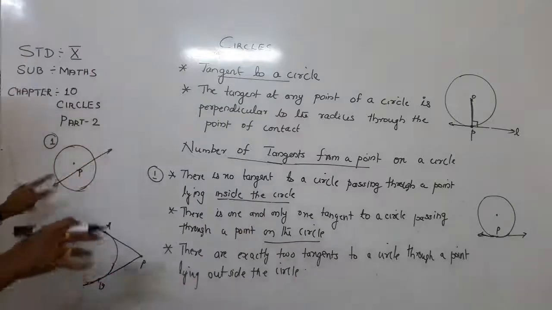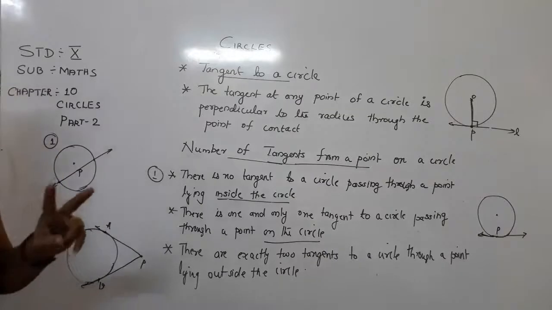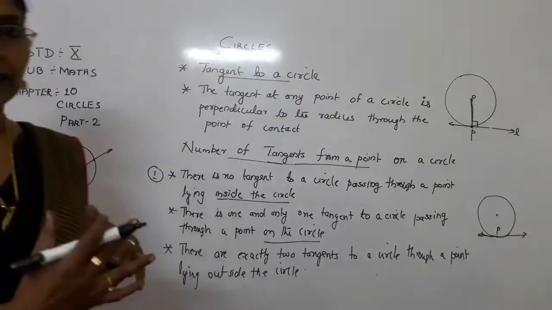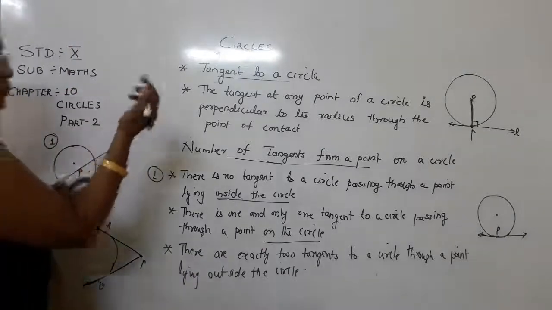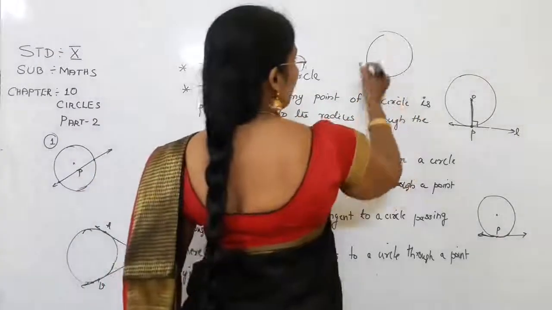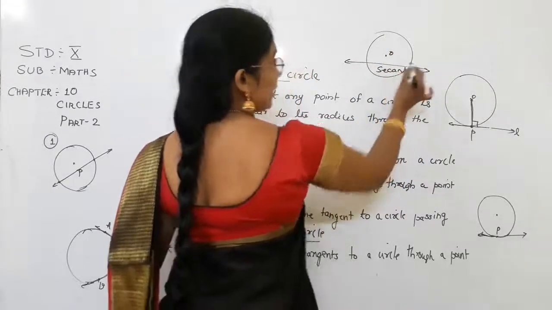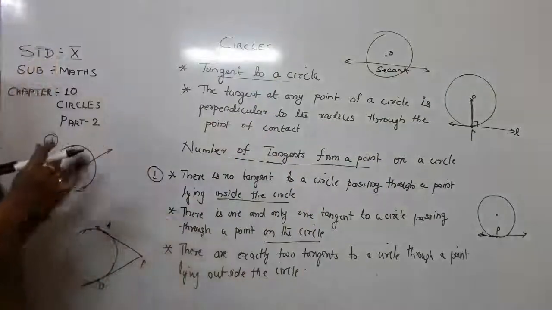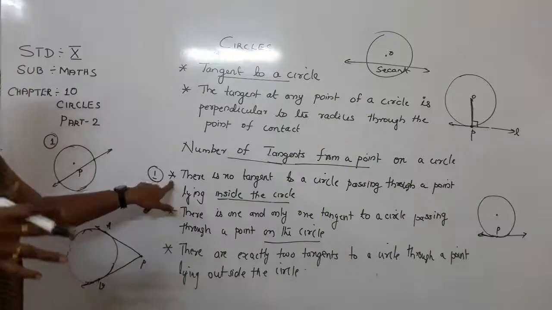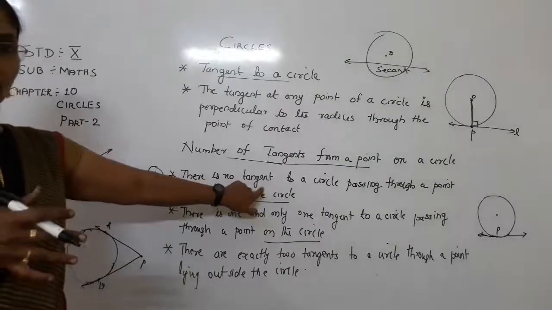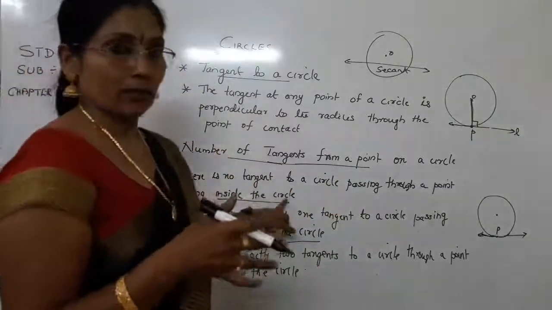This line touches the circle at 2 points, so it becomes a secant. It is not a tangent, it is a secant. As I mentioned yesterday, when a line touches the circle at 2 points, it is called a secant of the circle. So the first point to understand is that there is no tangent to a circle passing through a point lying inside the circle.